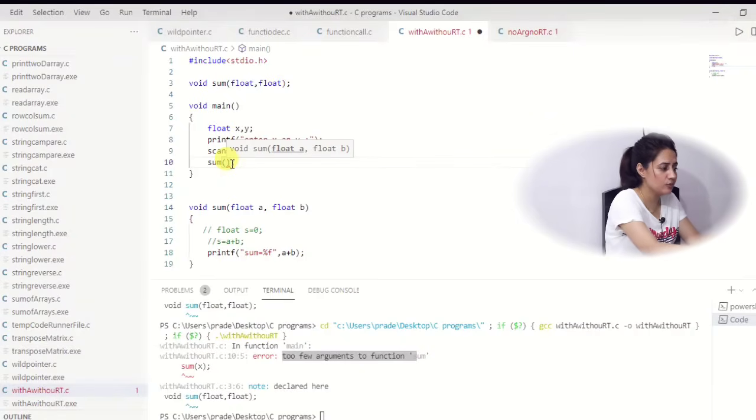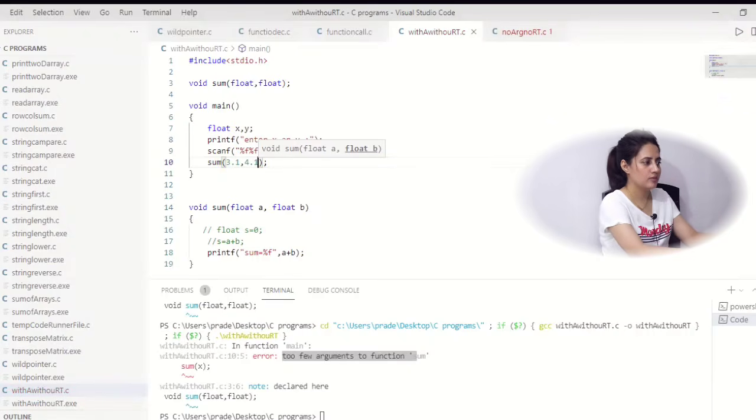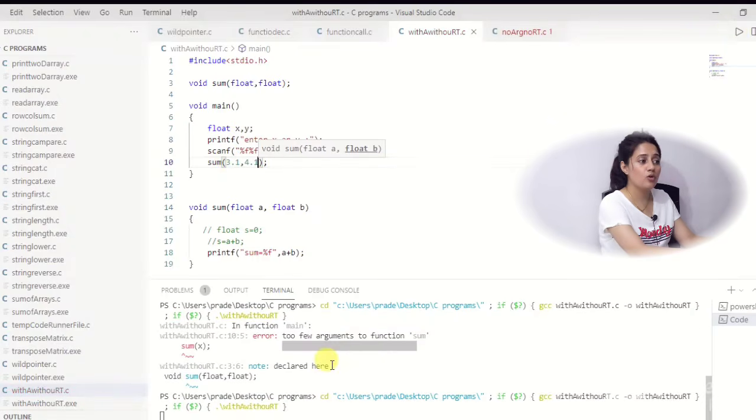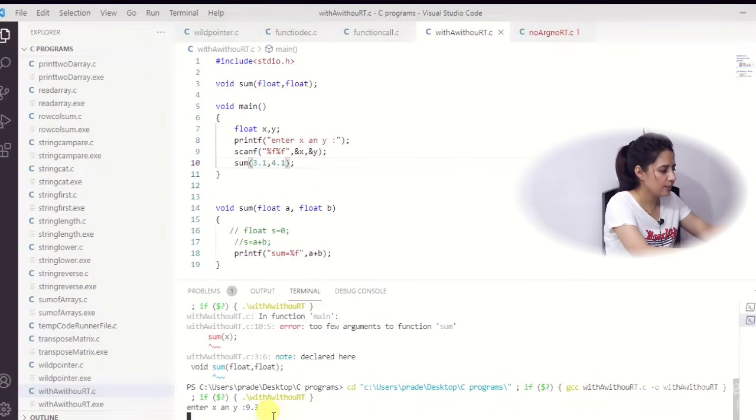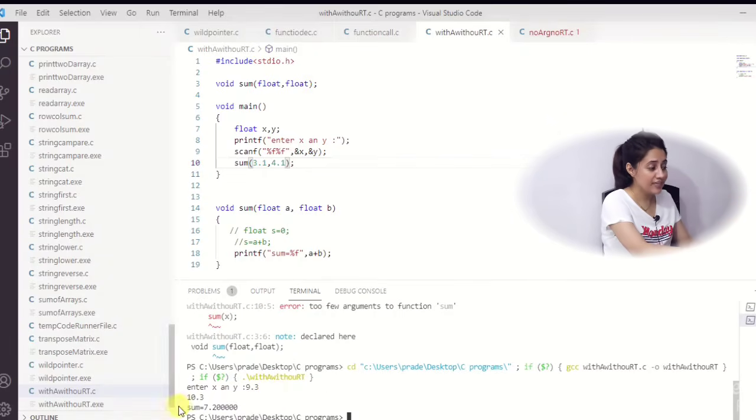Rather than variables you can also pass static values here, 3.1 comma 4.1. So see now what output you will get. It will ask enter x and y, and for the second argument I am entering, suppose, 10.3, but it will give 7.2. Why? Because you have passed static values 3.1 and 4.1.